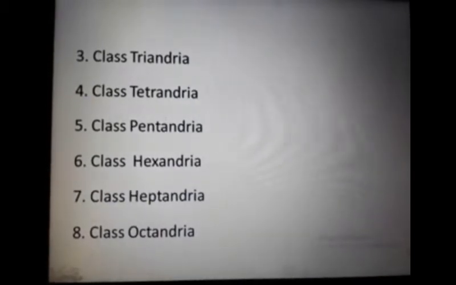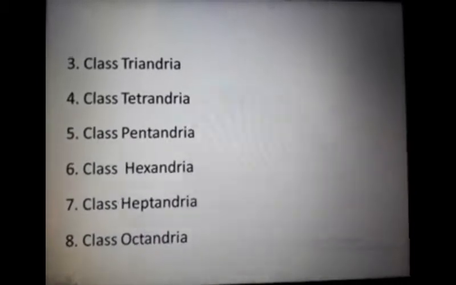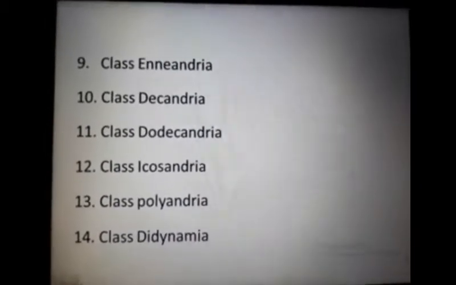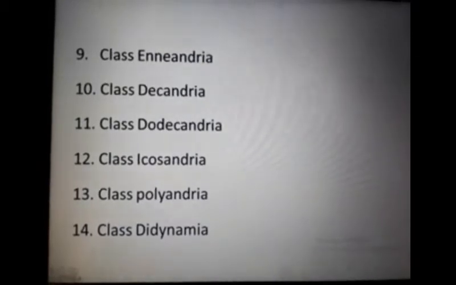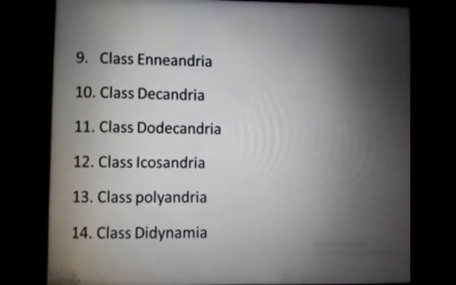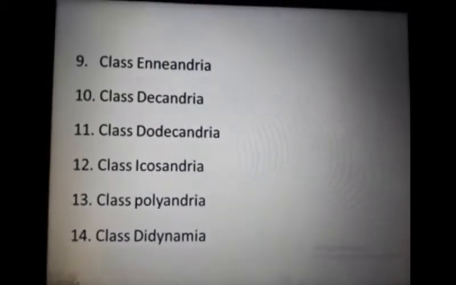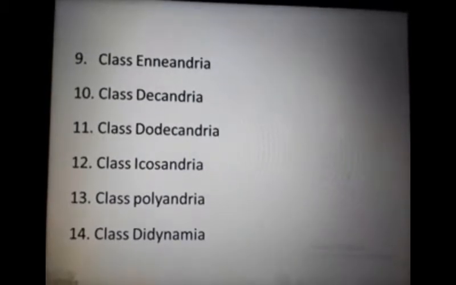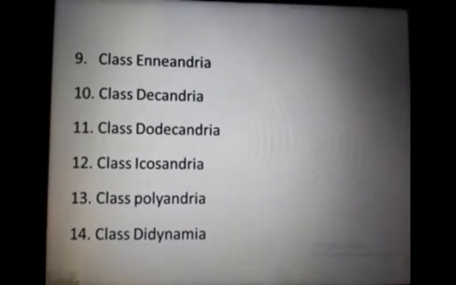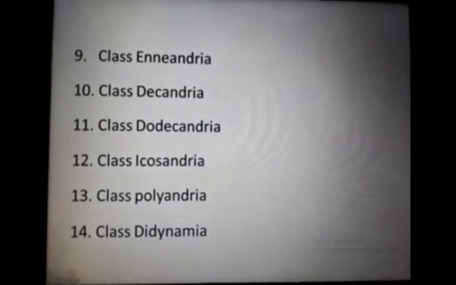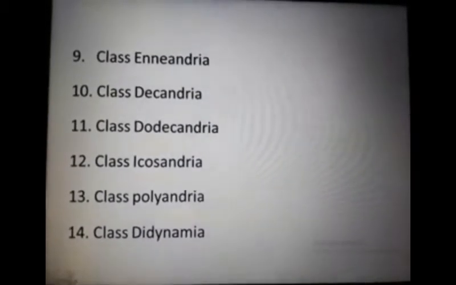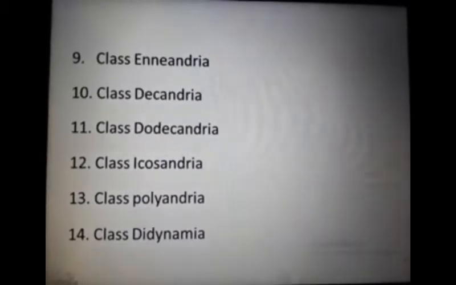And Decandria, they have 10 stamens, and in Dodecandria they have 12 to 19 stamens. And Icosandria is a class in which they have 20 or more stamens, with the hypogynous condition of the flower.